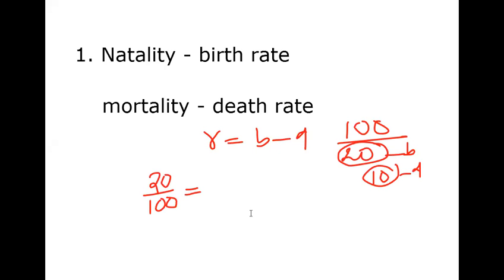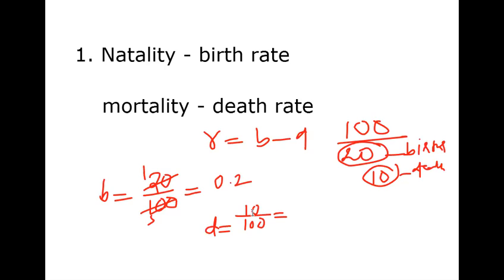So what will come here? 0.2. Very good. So 1 by 5 will come, and when we do the division, we get 0.2. So B equal to 0.2. This is births, and this is deaths. How do we find the death rate? 10 by 100, which is 0.1. Very good. Now we can say R equal to 0.2 minus 0.1, which is 0.1.